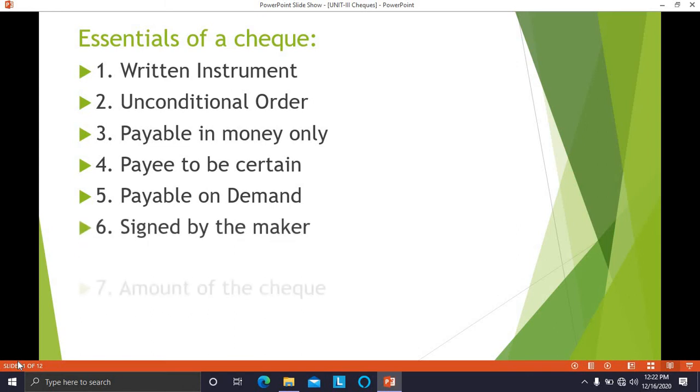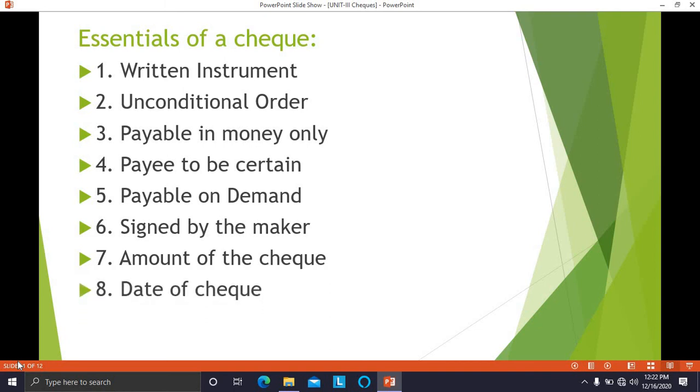signed by the maker, amount of the check, date of the check, and delivery of the check. These are all the essentials of a check. Collectively, these points are important for a 5 marks question. Individually, for case studies, these points are important. Therefore, we are going to talk about these points in detail. In our next video, we will start the discussion about the essentials of a check.